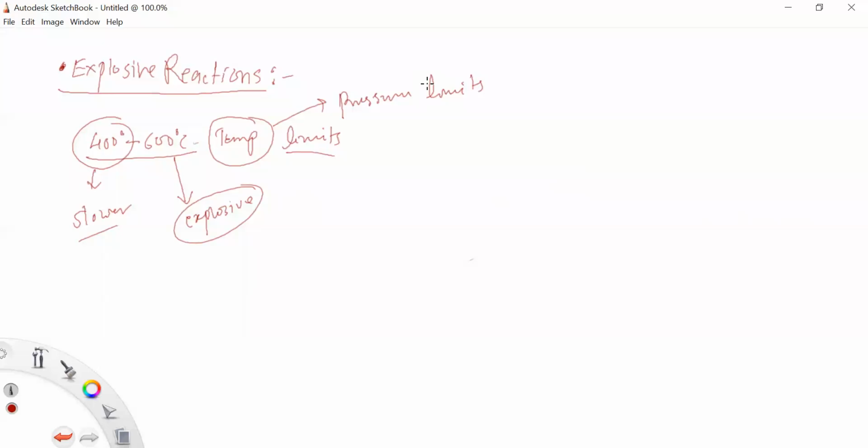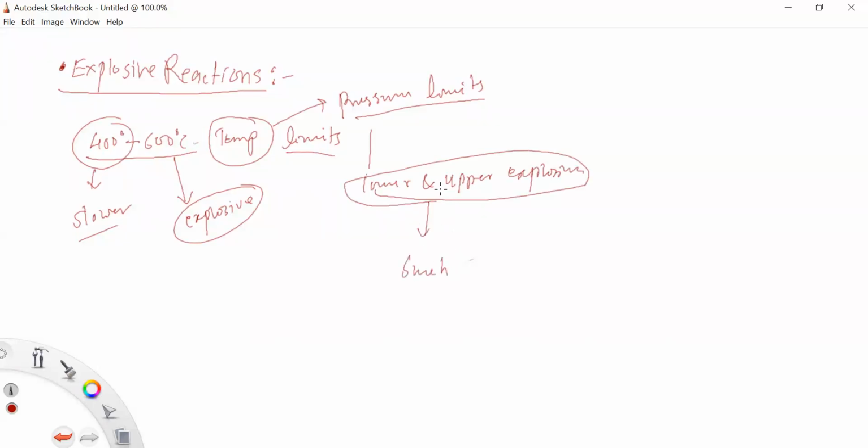So upper and lower explosive limits are defined. So this range of temperature limits and range of pressure limits, these lower and upper explosive limits of reactions, such reactions are called explosive reactions.